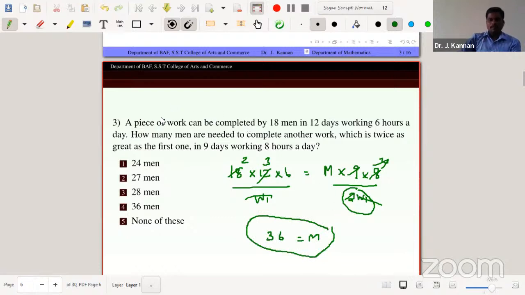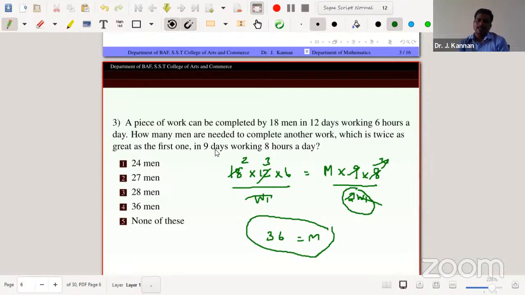So one more time explaining the problem. A piece of work can be completed by 18 men in 12 days, working 6 hours a day. How many men are needed to complete another work which is twice as great as the first one in 9 days, working 8 hours a day? Just forming the first format: number of employees, number of days, number of hours per day divided by work.